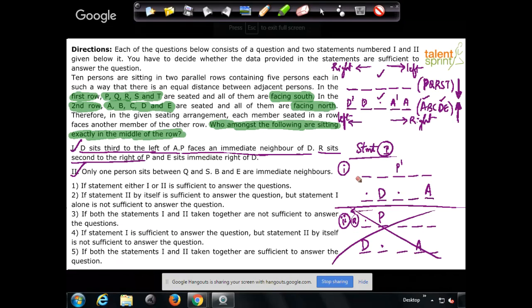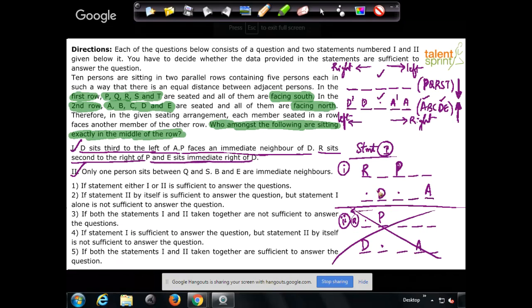If P cannot come in that position, the only possibility is P has to come here, in this position that we have discussed. So P comes here. And if P comes here, R is second to the right of P. First and second, R comes here. Done. So now we are left with only one case, right? And last point, E sits to the immediate right of D.